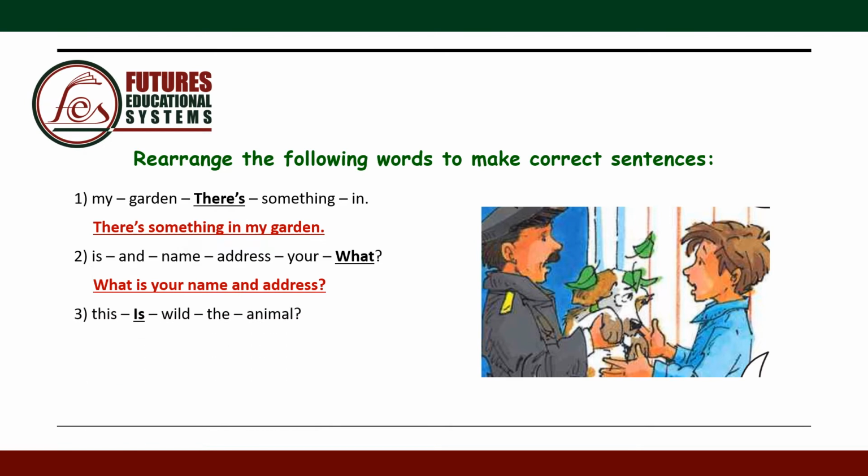Number 3: this, is, wild, the, animal. Again, this is a question because it ends in a question mark, and we're going to start by the underlined word is. Is this the wild animal?